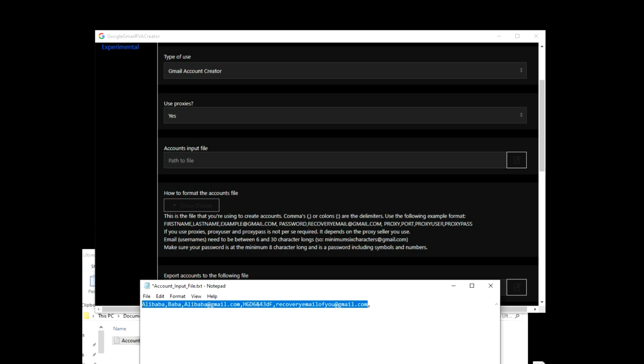I can save the file right here. The file will be saved. However, I will recommend proxies, okay? So let's say I do have a proxy. Let's say it is this, for example. Now, what is the port? Normally, you get a proxy port format. If you have this as a proxy port format, it should work. However, for safety, always try to put a comma here for the port as well.